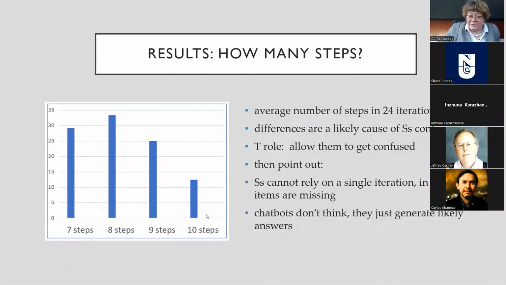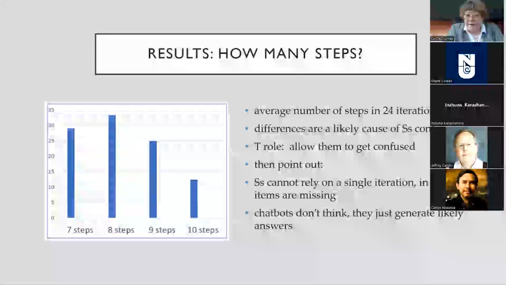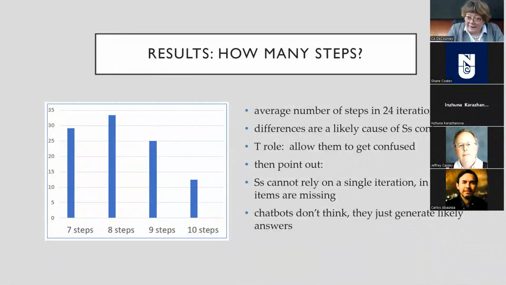So if the students do this, they will see that there are not the same number of steps, and they will feel confused. And so the teacher's role then would be to allow them to feel confused and acknowledge the confusion and then say, okay, so what have we learned? And students are going to begin to realize that they can't necessarily rely on a single iteration, that if they get onto ChatGPT and ask the question, how do I make a good survey? One version of the answer is not necessarily reliable.